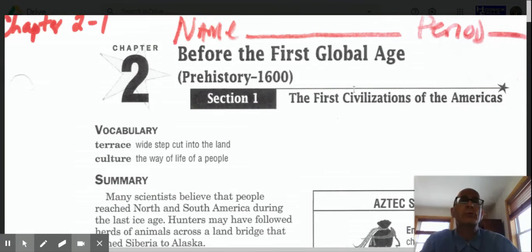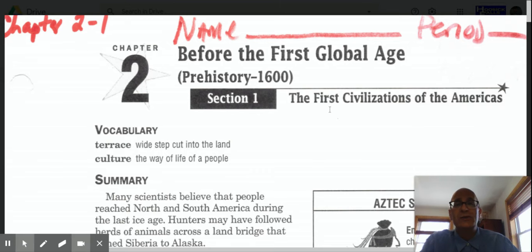And yes, that is plural, and that is what it is intended to say. The Americas, plural, are North America, South America, and Central America. So today we're going to be looking at the first civilizations in the Americas.